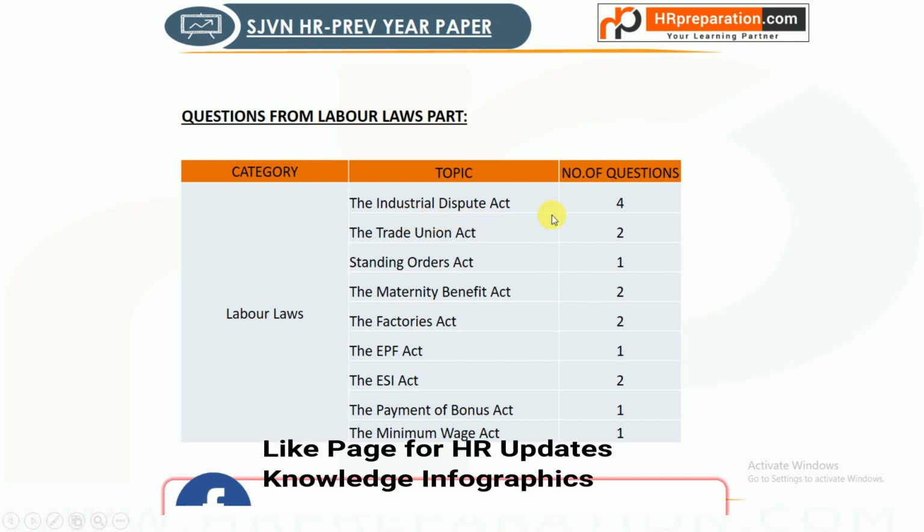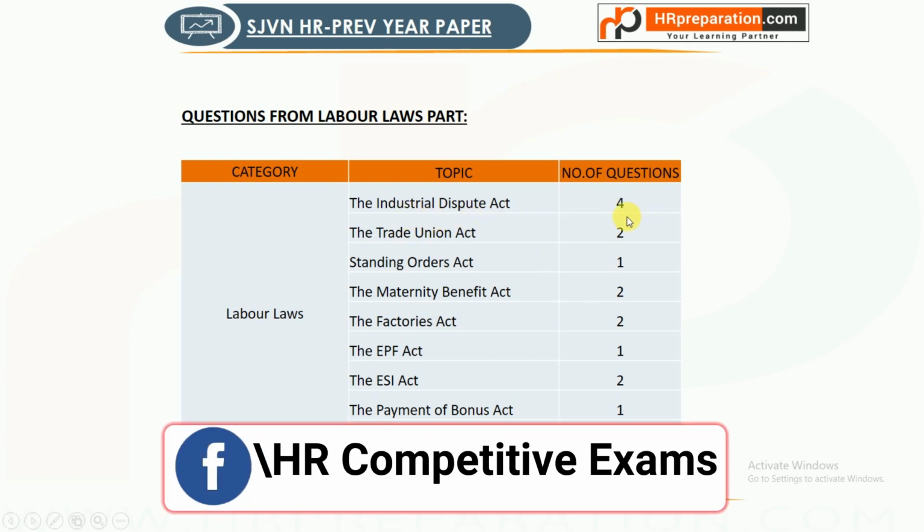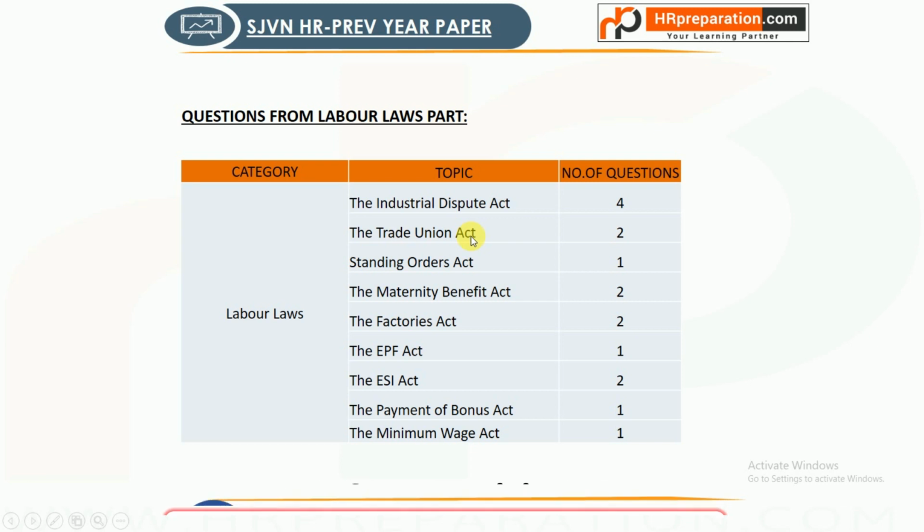You can find here 4 questions from the Industrial Disputes Act, 2 questions from the Trade Union Act, 1 question from the Standing Orders Act, 2 questions from the Maternity Benefit Act, 2 questions from the Factories Act, 1 question from the EPF Act, 2 questions from the ESI Act, 1 question from the Payment of Bonus Act, and 1 from the Minimum Wages Act. So these are the questions asked from the labor laws.